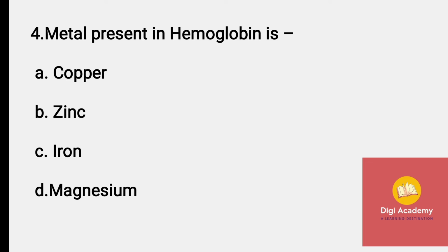Metal present in hemoglobin is iron. Iron is present in hemoglobin and hemoglobin is responsible for the red color of blood.